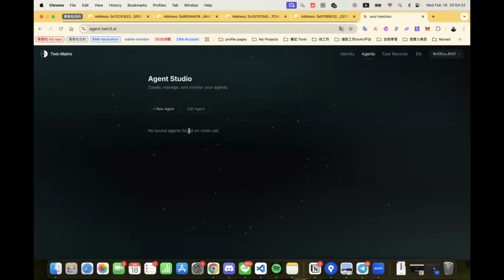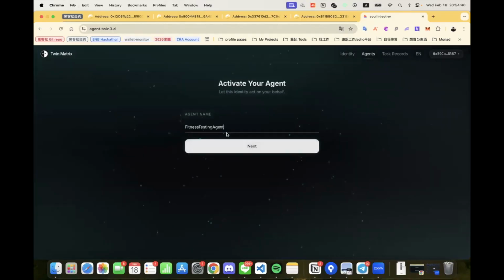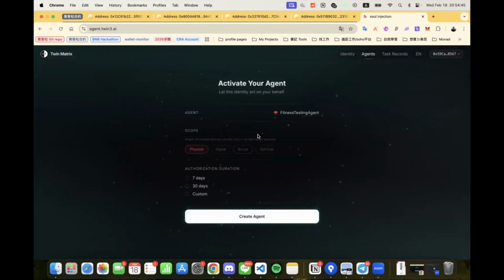Now let's create a new agent. Here we create a new agent. First, we give it a name, Fitness Testing Agent. Twin Matrix divides identity into 4 quadrants: physical, digital, social, and spiritual. Users can choose which scope the agent is authorized to use and for how long.